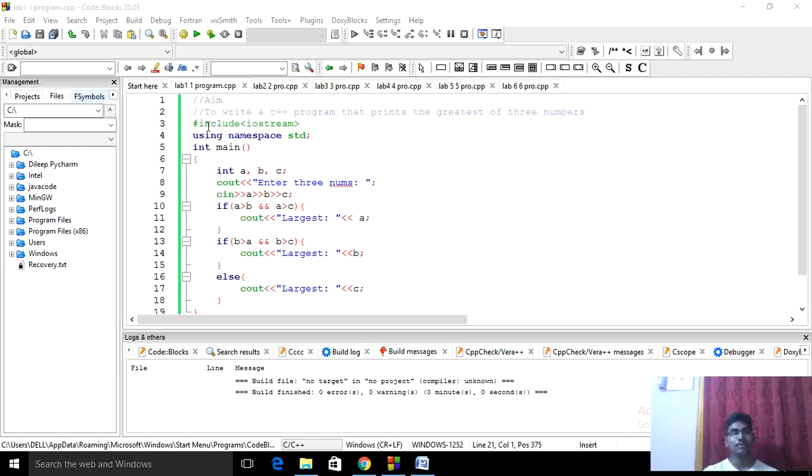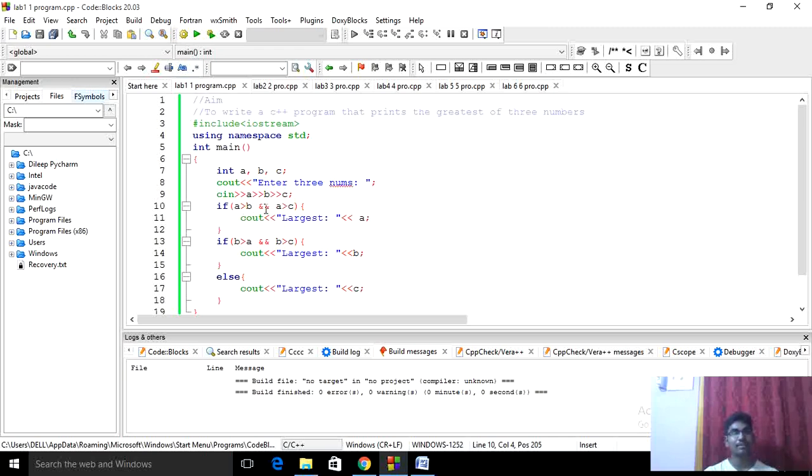Okay, we'll start. I'll include the iostream to get the standard input output using namespace std. I'll assign my main function int main. I'll declare my data type as int and the variables as a, b, c, and cout is to print the numbers. cin is to take the input to store the input. cout is to display the output. Okay, cout, I'll enter the 3 numbers. Okay, cin is to take and store the input a, b, c. It is storing the values of a, b, c.